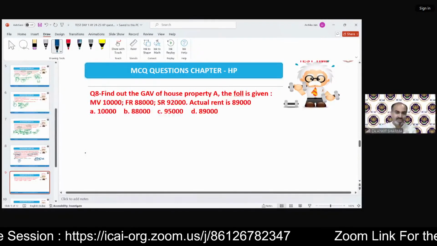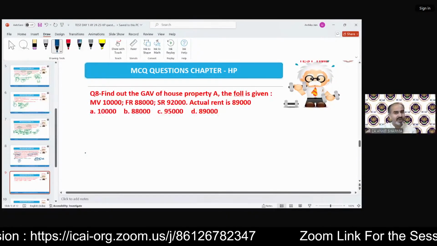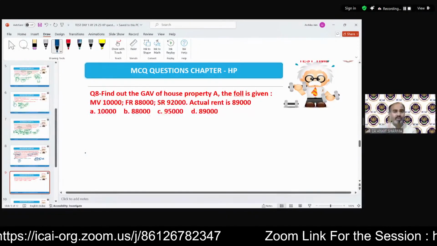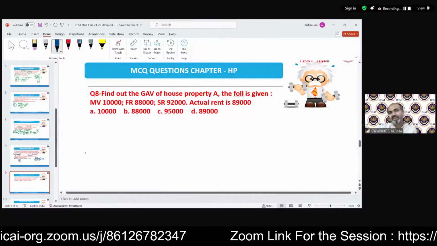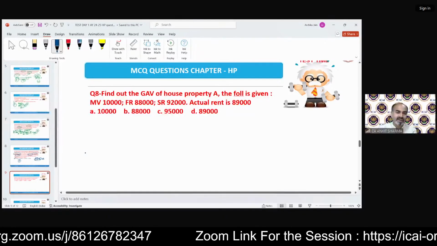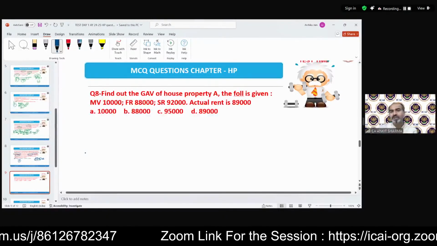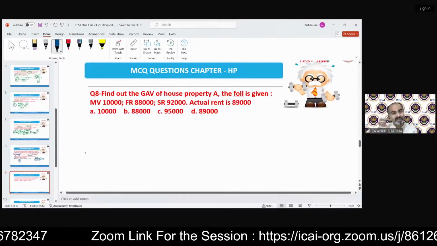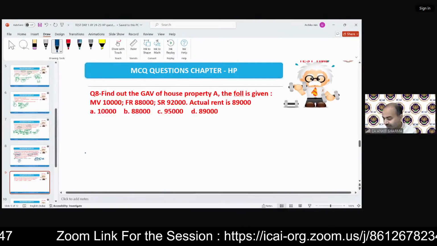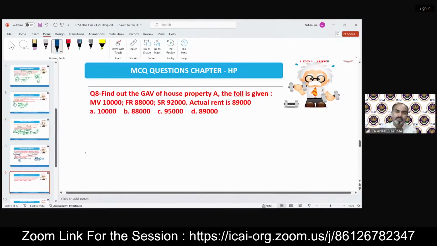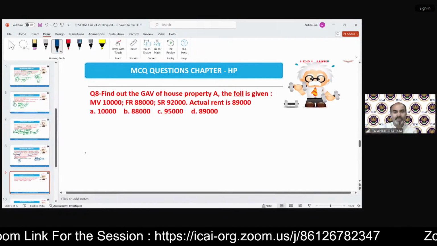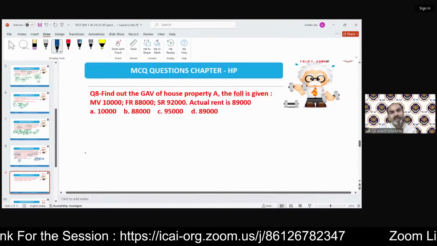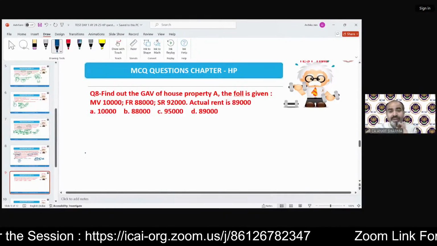Next, find out the GAV. Now this question is asking for GAV, so I will solve the GAV. I will not move a single step further after calculation of GAV. I'm not going to calculate the municipal tax, etc., even if it is given in the question. Do not think that if municipal tax is given in the question, then we need to solve it. No. If they're asking for GAV, stop your solution in that part only. That will help you to save your time.